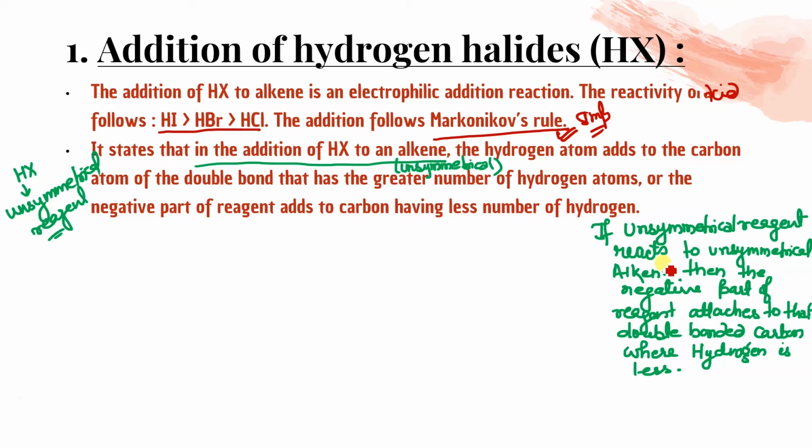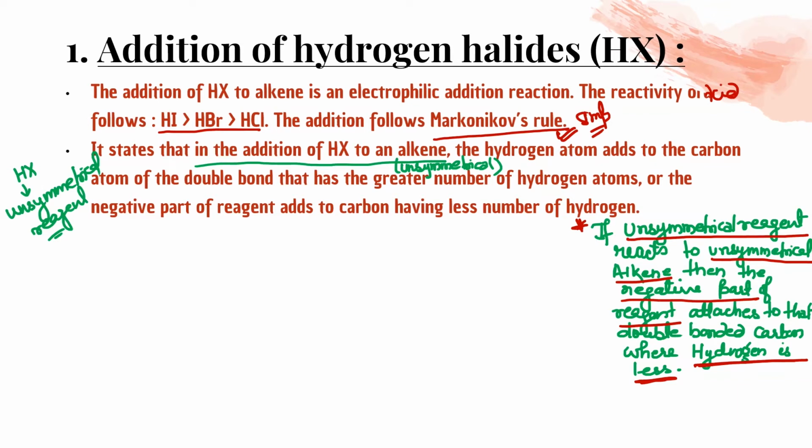Okay, so here I have written that if an unsymmetrical reagent, this is an important one, whenever it is asked to write what is Markovnikov rule, you are supposed to answer like this. Unsymmetrical reagent reacts with unsymmetrical alkene, then the negative part of the reagent attaches to that double bonded carbon atom where hydrogen is less. Got it? The negative part attaches to that double bonded carbon where hydrogen is less.